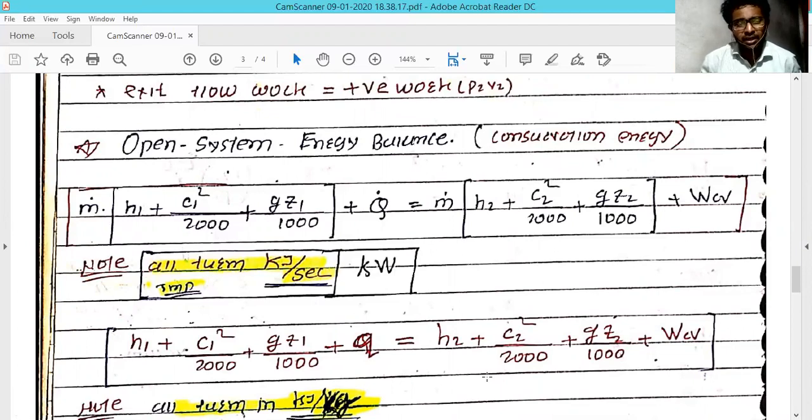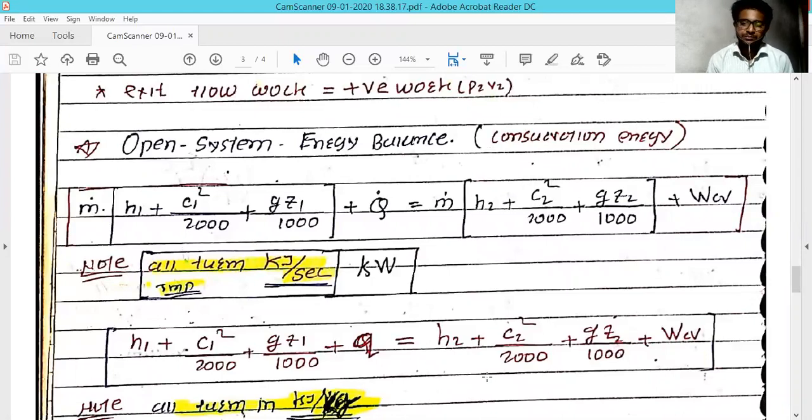It's like h1 plus c1... m-dot is the mass flow rate. h is the enthalpy at that particular point. c1 is the velocity at that point. g is the gravitational acceleration in meters per second squared. z is the elevation from the earth, that is the head at that point, and Q is the heat supplied to the system or removed from the system.